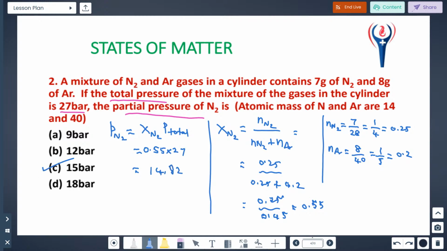So then only I take this answer. This is the correct answer, nearer to 15. Are you following? So these are the formulas you should remember. Partial pressure is equal to mole fraction into total pressure. Total pressure is given, mole fraction is not given, so we have to find the mole fraction. To find the mole fraction we need the number of moles, which is also not given. They have given the mass. First we convert mass into number of moles, then the number of moles into mole fraction. Next one.